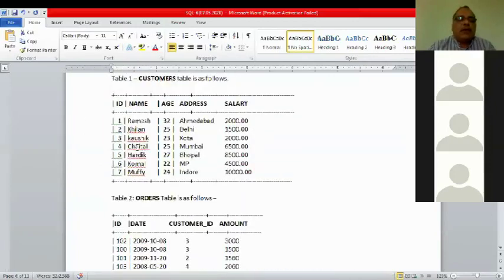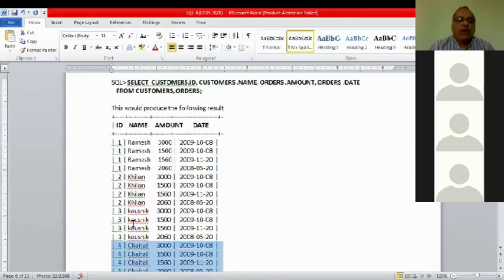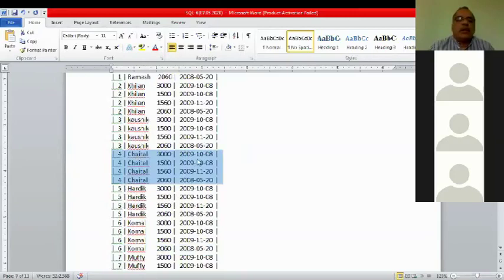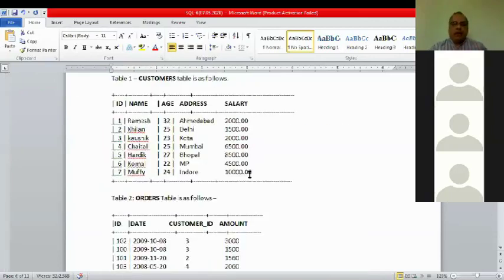So Chaitali will come 4 times. This is called Cartesian product. Simple. Each record from the first table will make a product with all the records of the second table.